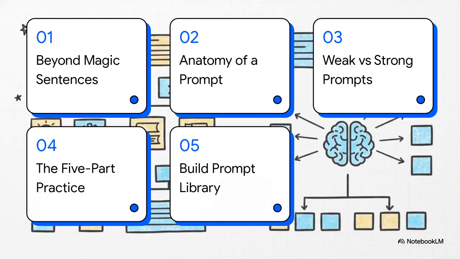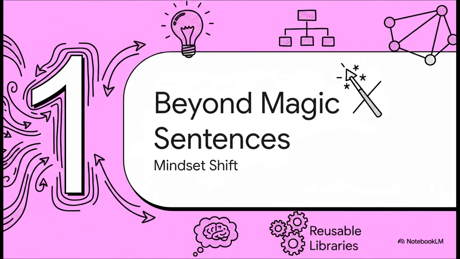Let's get into it. Here is our game plan for this explainer. First, we'll go beyond the magic sentence. Second, we'll break down the anatomy of a strong prompt. Third, we'll look at weak versus strong prompts side by side. Fourth, we'll cover the 5-part practice. And finally, number 5, we'll show you how to build your very own prompt library. Okay, let's dive straight into part 1, Beyond the Magic Sentence.